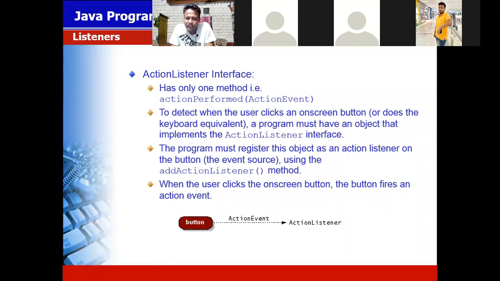For adding the action listener, we use the add method. The action listener is not directly added; for adding it, we use addActionListener.